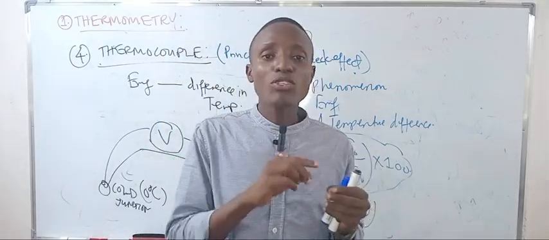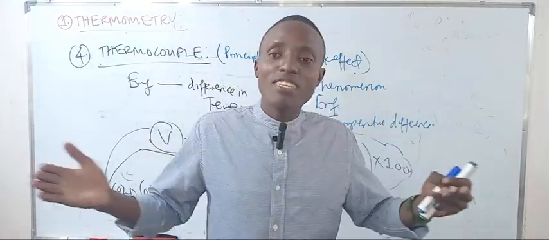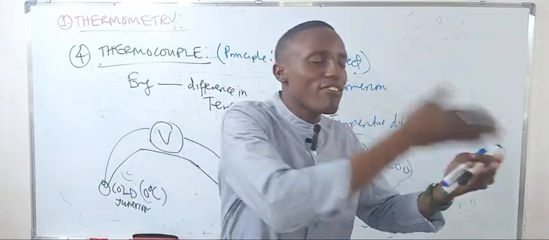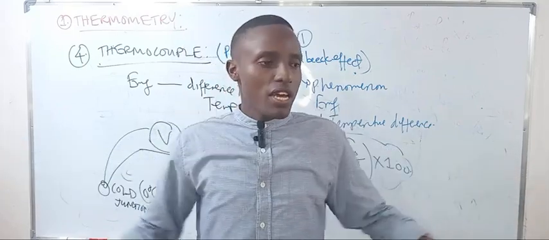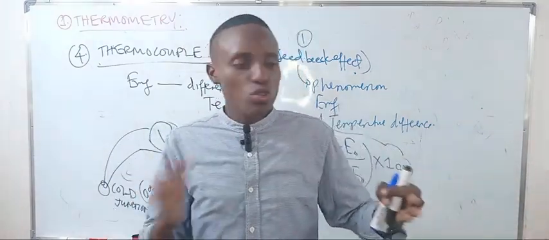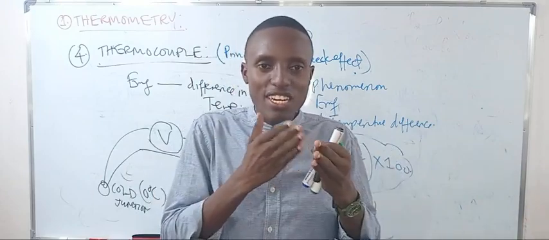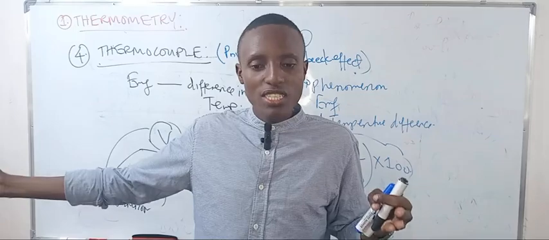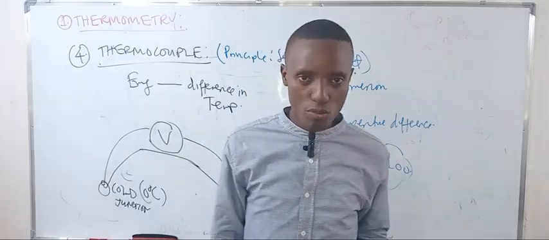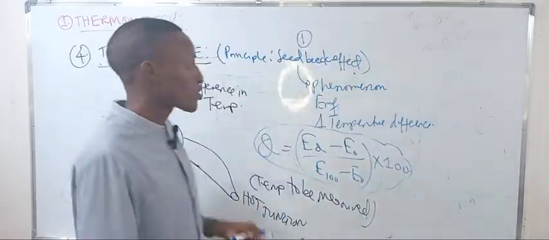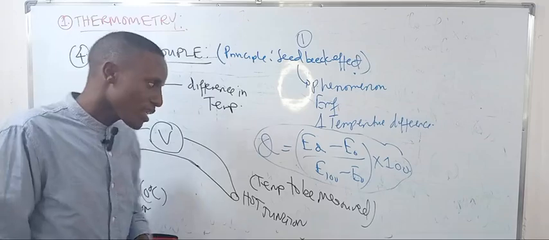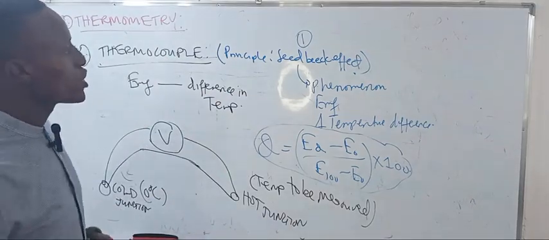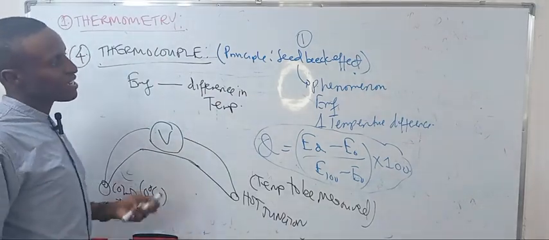If the 2 metals differ much in the series, if you take the first one and the last one, you develop the greatest EMF. If the difference between the positions is very large, the EMF will also be large, and so will the temperature being measured. So that is the Seebeck effect.